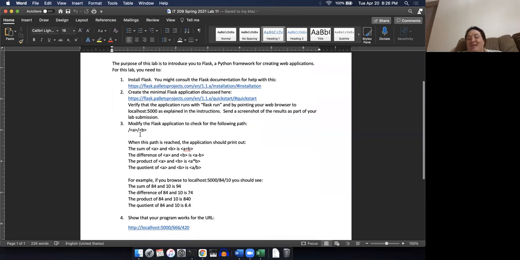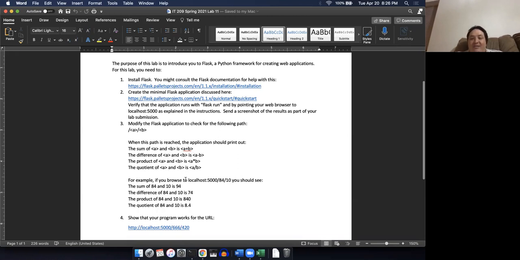I just showed you examples there of one, but here we're going to have two, A and B. And then when the path is reached, the application should print out the sum of A and B, the difference, the product, and the quotient. So we're going to add, subtract, multiply, and divide.